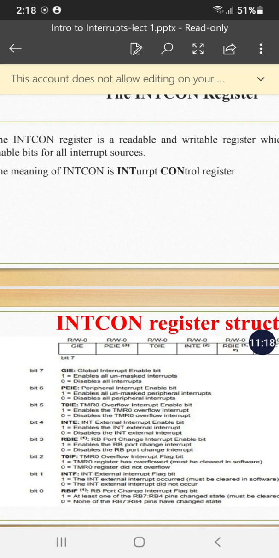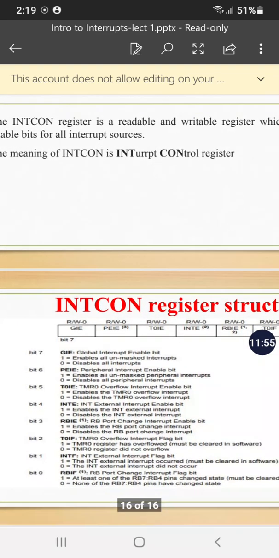Bit number 5, T0IE, that is the timer 0 overflow interrupt enable bit. If you set the value of this bit equal to 1, it will enable the interrupt which is caused by the timer 0 overflow result. If you set it equal to 0, it will disable the timer 0 overflow interrupt. Bit 4, INTE, external interrupt enable bit. If you set it equal to 1, it will enable all the external interrupts. If you set it equal to 0, the external interrupts are not allowed to come to the processor.